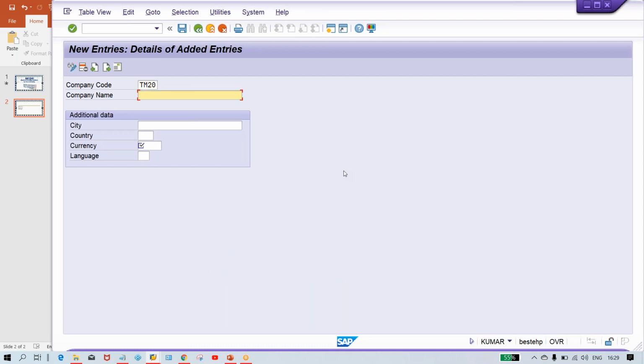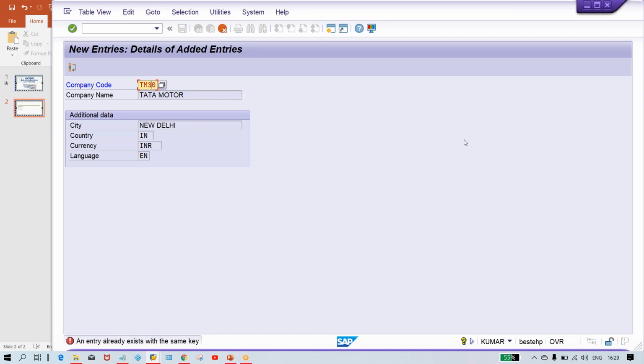Let's suppose I'm giving a code here for the company code. Here we can give all the details, and then just save it, Control S. This TM20 is already existing, guys.